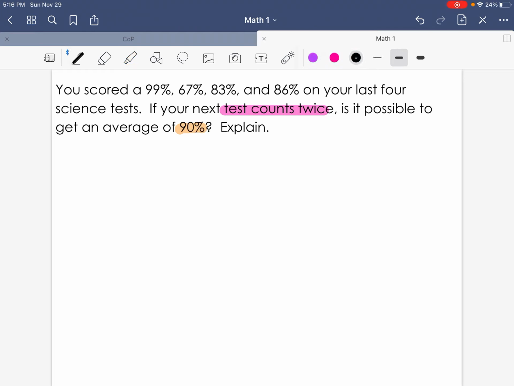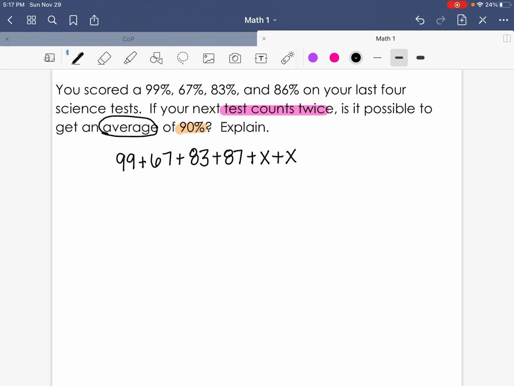Okay, so if we're talking about average, average means we're going to add up all of our values and divide by how many we have. We had initially 4 tests: a 99, a 67, an 83, and an 87. Now, the thing about the 5th test is we don't know what it is, and it counted twice. So the way to do that is we're going to count x twice. Because x is the unknown value, we're going to set up an equation here, and it counted twice.